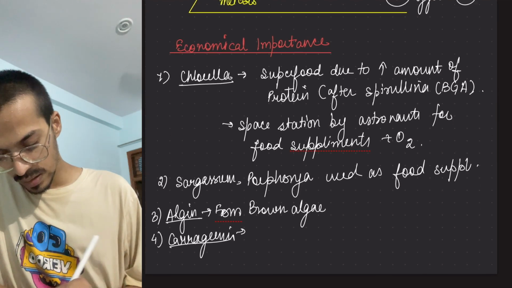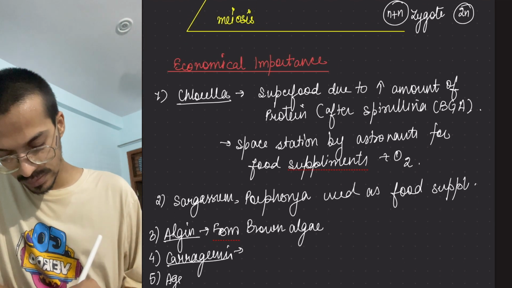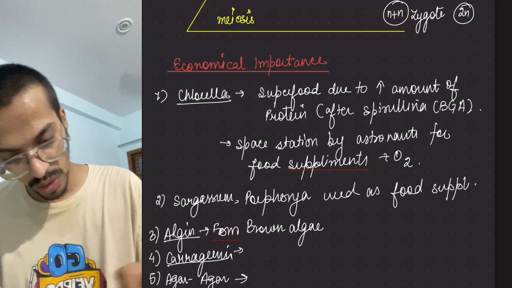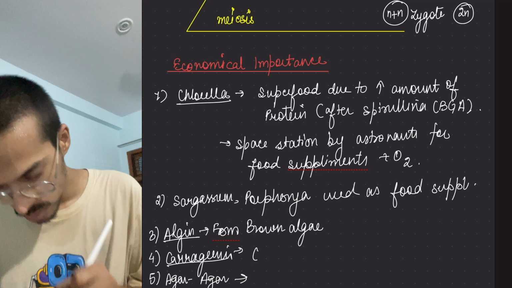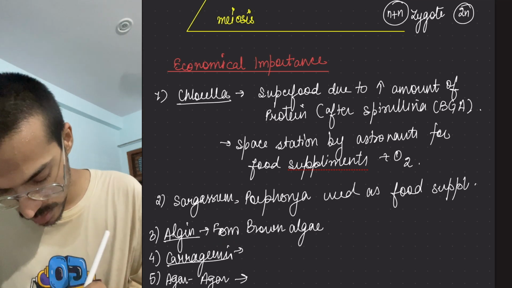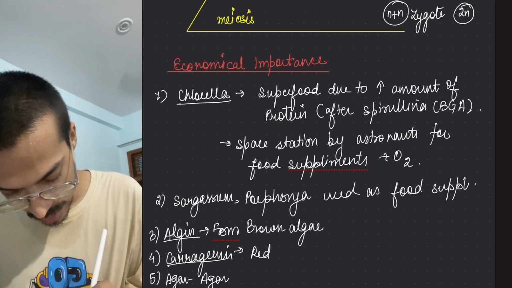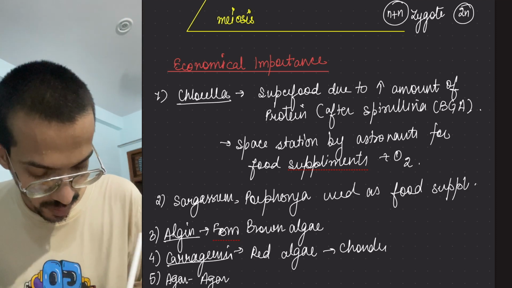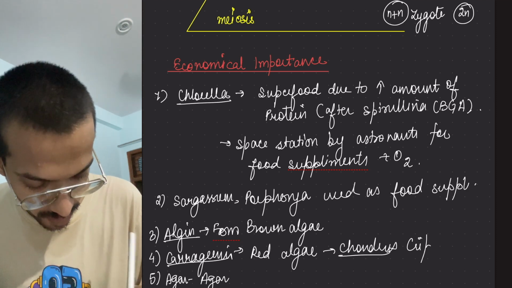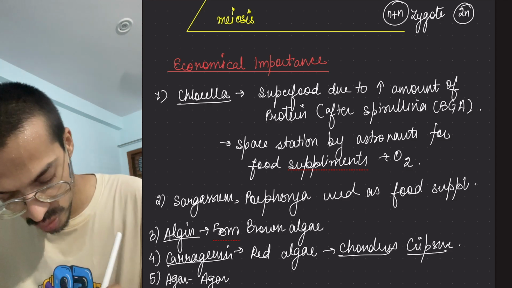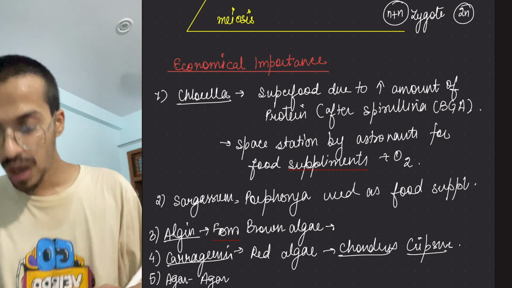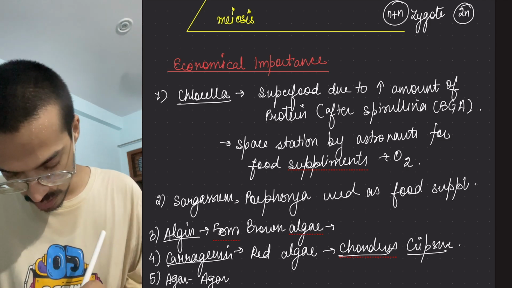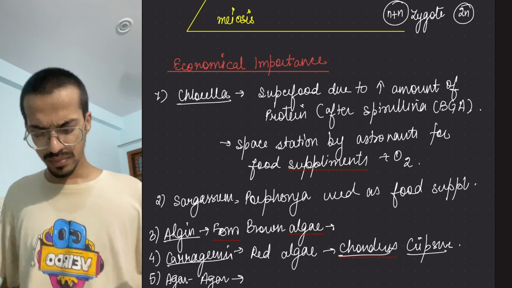Agar. Which is also used for it. So carrageenan is obtained from Chondrus crispus, that is red algae, whereas algin is obtained from brown algae.